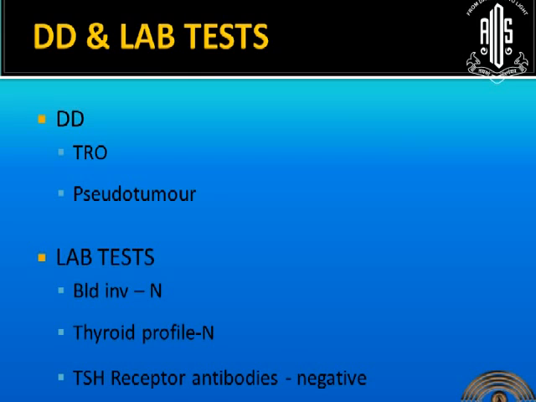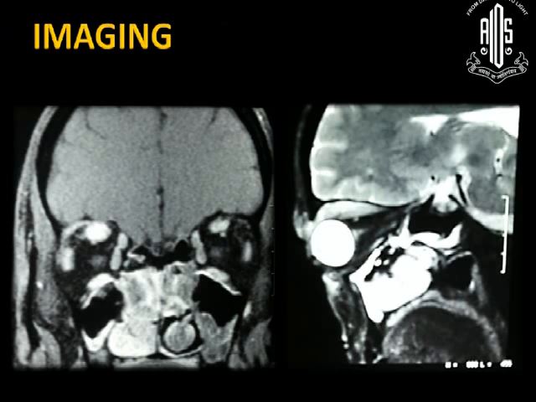You can see the blood investigations were completely normal. ESR was also normal. They have done the thyroid profile, it was normal. And they have done TSH receptor antibodies, and that turned out to be negative. And you can see in imaging here, the superior rectus muscle is enlarged, and the lateral rectus is enlarged, and a mild enlargement of the inferior rectus. Here you can see how much the superior rectus belly is enlarged.